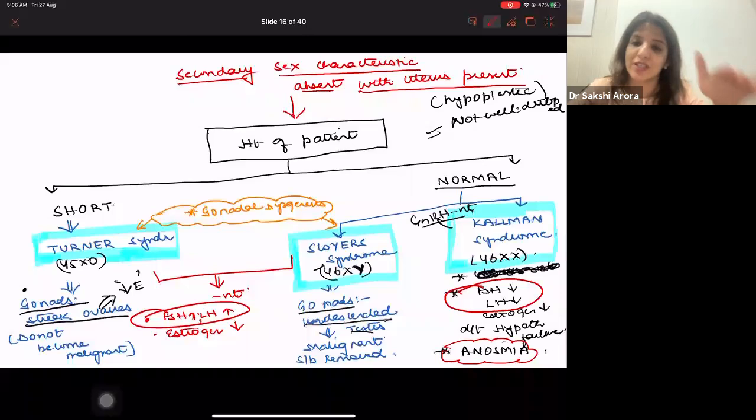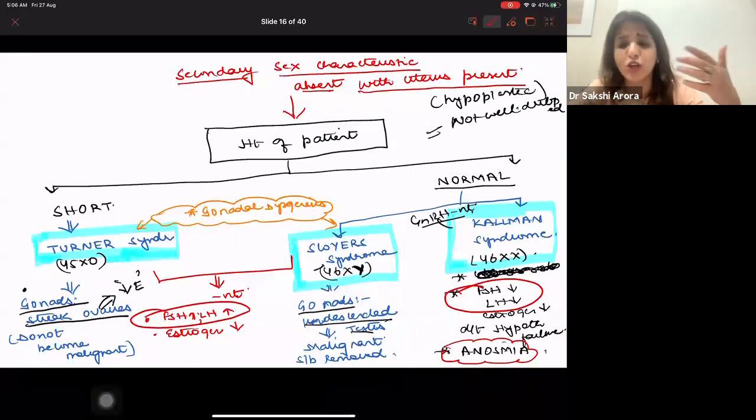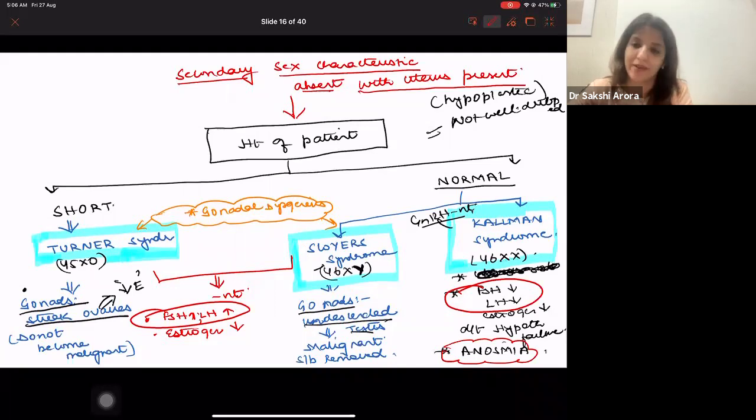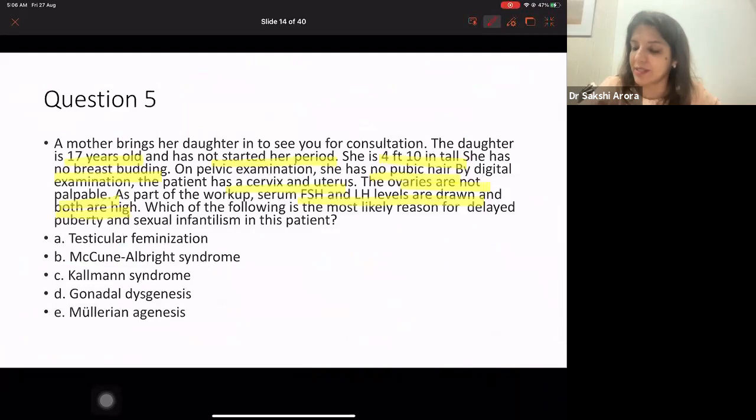Now, in case of Turner's, height will be short. You will get additional features like webbing of neck, shielding of chest, short fourth metacarpal, cubitus valgus. All these things you get in Turner's, which you do not get in Swyer's. Right? Turner's, the chromosome number is 45XO. Swyer's, the chromosome number is 46XY. Right? Clear? So over here, because LH and FSH levels are high, your answer becomes gonadal dysgenesis.